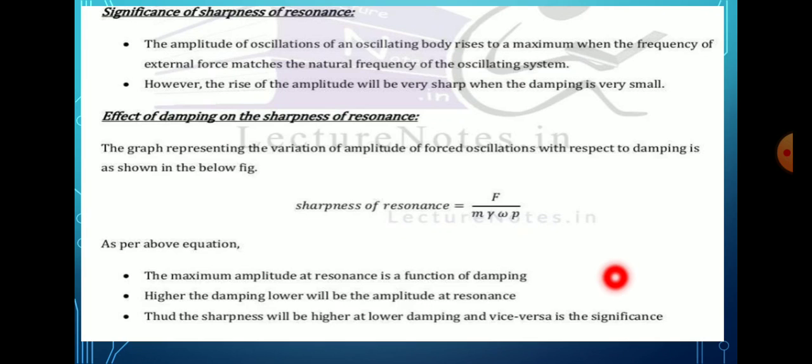This is the significance or effect of damping on the sharpness of resonance.